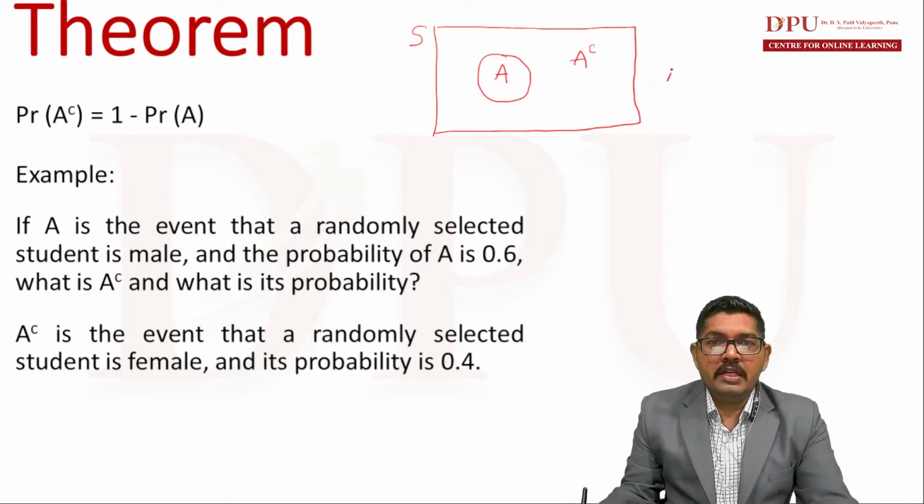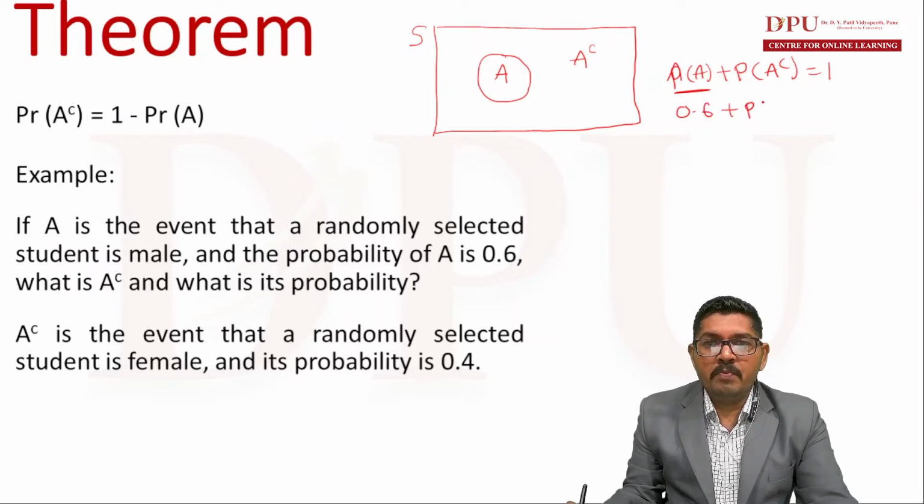So clearly probability of A plus probability of A complement is equal to 1. We know that the probability of a male student is 0.6, plus the probability of A complement, which we have to calculate, is equal to 1. From this we get the probability of A complement equal to 1 minus 0.6, which is 0.4.